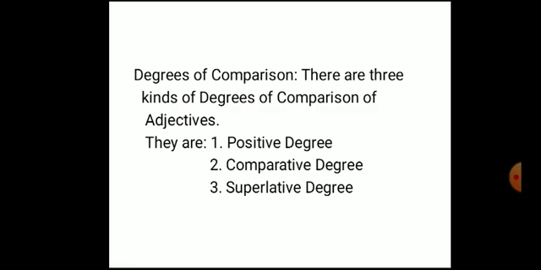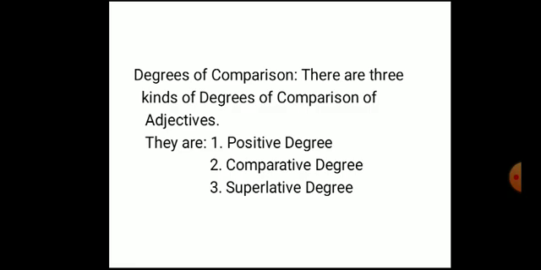Here one thing we have to understand: when you want to change one degree to another degree, what are you going to change? Adjectives. Understood, beta? So there are three kinds of degrees of comparison of adjectives. They are positive degree, comparative degree, superlative degree.